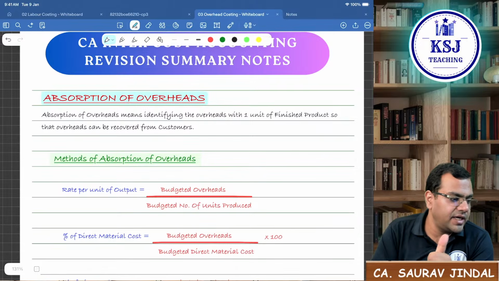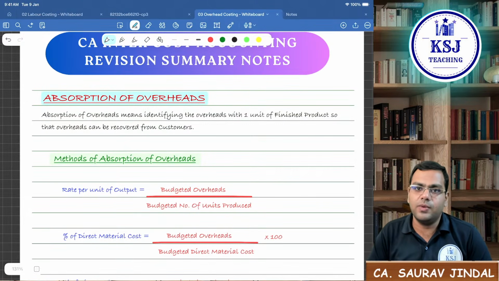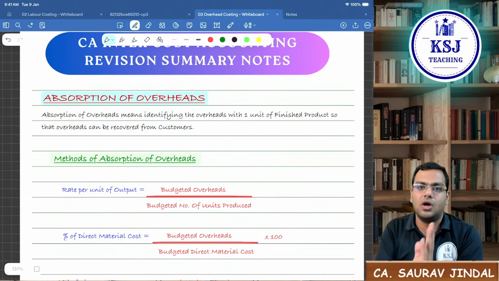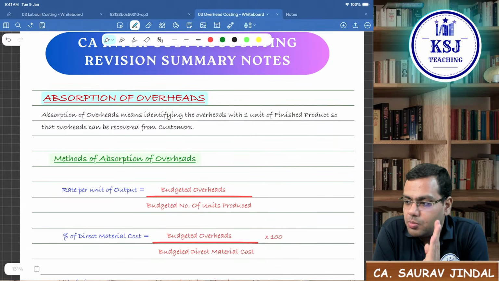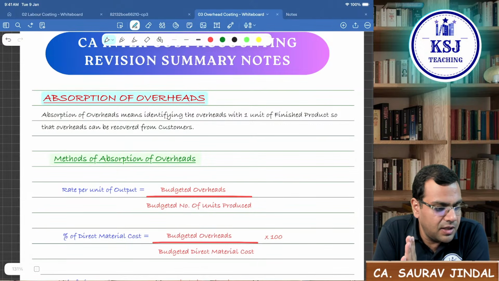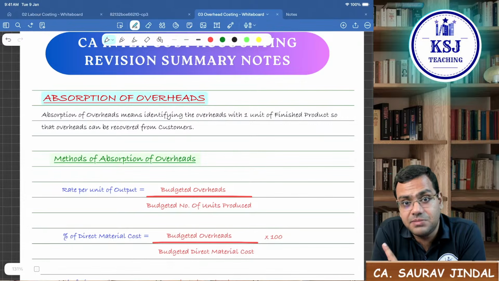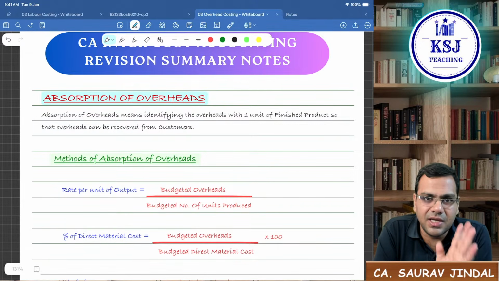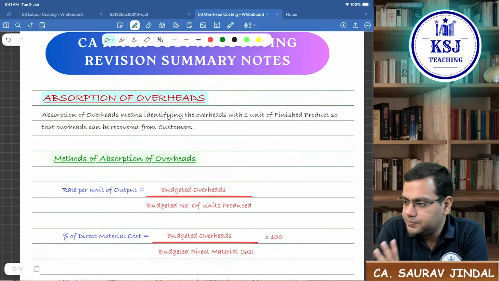Done, guys. Secondary distribution is clear. So today we'll do this much only. The next step, that is the absorption of overheads, we'll do tomorrow. In the absorption of overheads, we'll get a very important topic that is called machine hour rate. Then we will get the topic of under and over absorption. So tomorrow we'll start normally at 6 p.m. We'll start at 6. In the first half, we will cover all the concepts. Second half, we will see some questions specifically on machine hour rate. I want to do some questions with you. Primary distribution, secondary distribution, you will handle, I know that. But machine hour rate, I want to do a few questions with you.